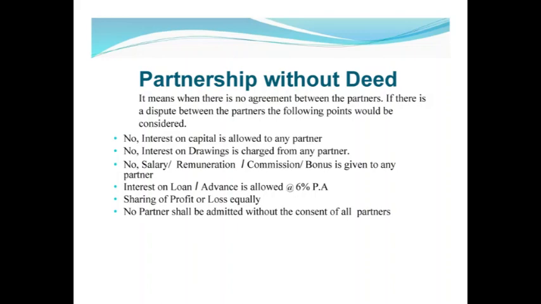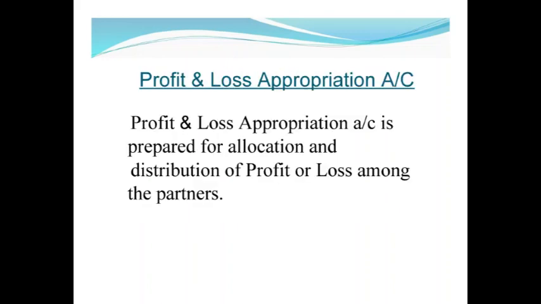First, no interest on capital is allowed, and no salary, no commission, no remuneration is provided to any partner. No partner shall be admitted without the consent of every partner. Interest on loan: if any partner has given a loan to the firm, then that partner is entitled to interest on the amount at the rate of 6% per annum. Next, profit and loss will be distributed equally. No interest on drawings is charged from any partner.